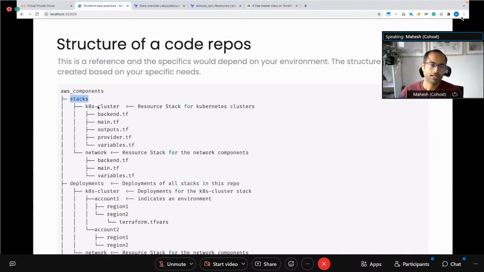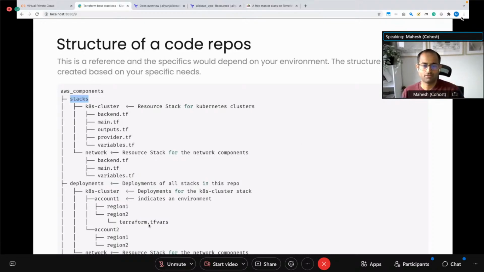So for example, a Kubernetes cluster is deployed in, let's say, account one and account two. Then you have the corresponding accounts labeled there, and you put your Terraform tfvars in there, where you define the variables for that particular deployment. I will show some sample code so you'll understand more clearly how this works. But this is the structure inside a repository.